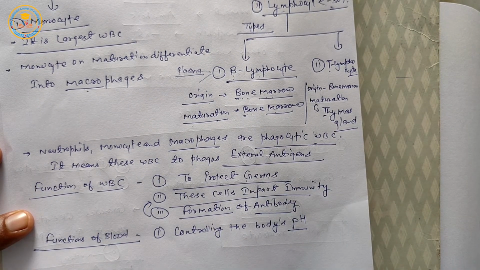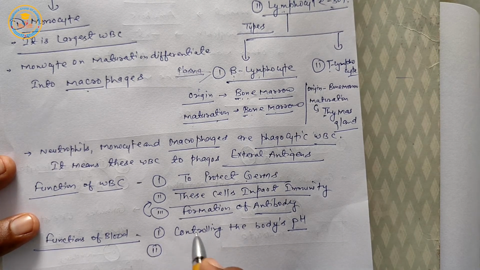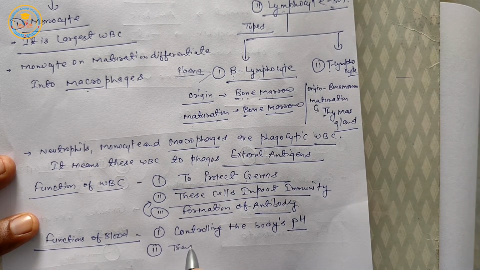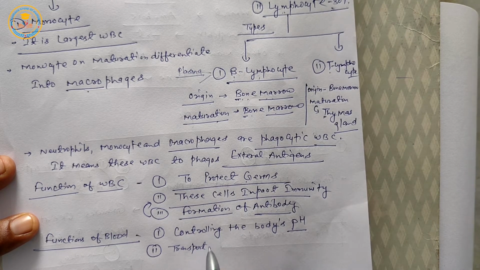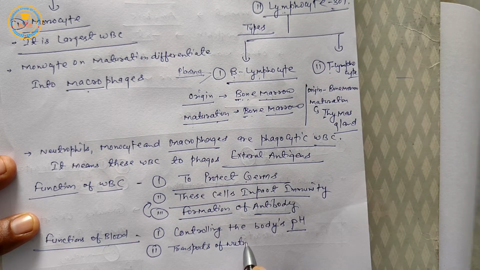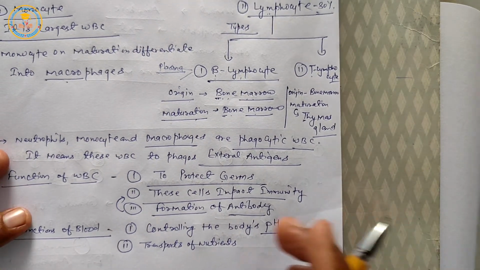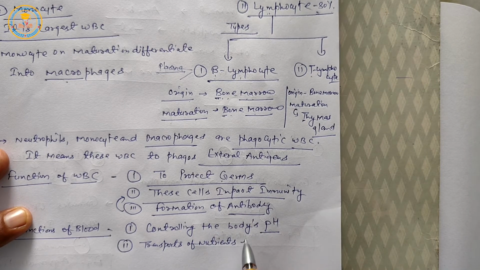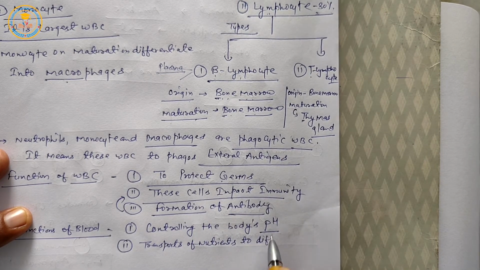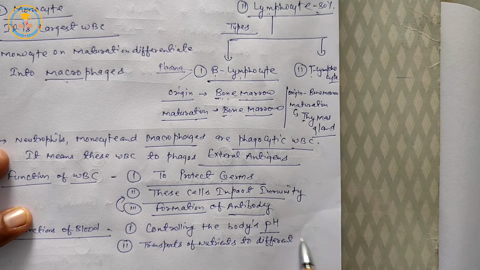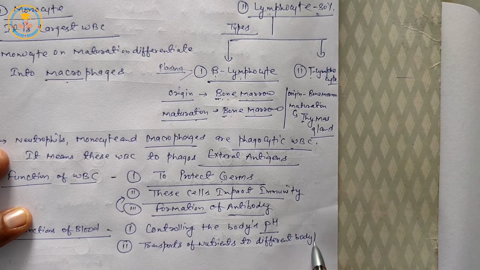Next is transport of nutrients like carbohydrate, lipid and protein, vitamins and minerals to different body parts.